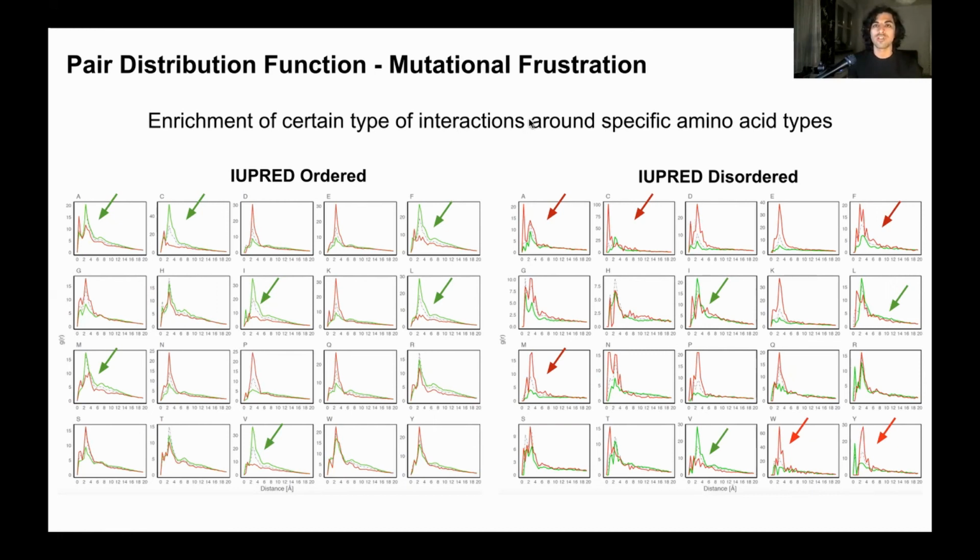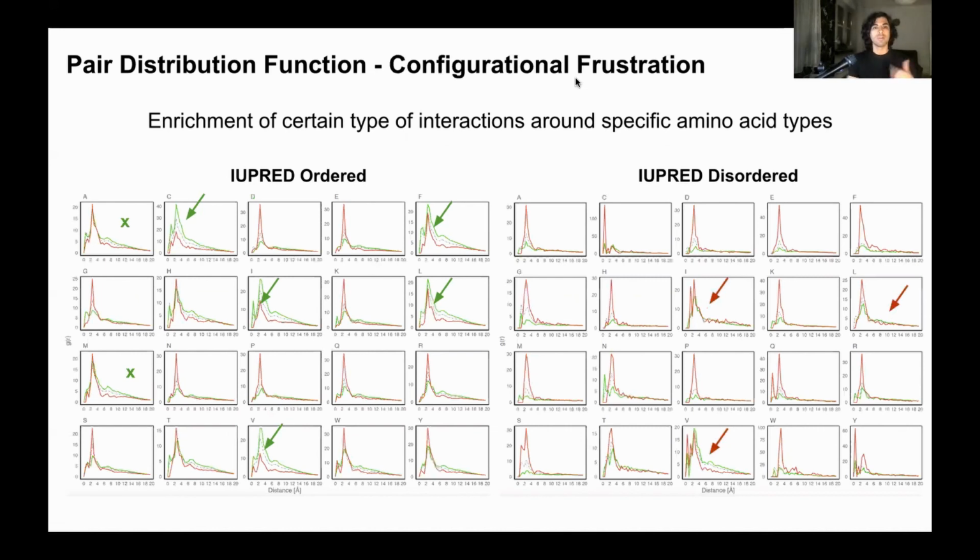The mutational frustration index takes into account the amino acid identity. But if we take into account also the conformation and we calculate the configurational frustration, we observe further things here. For example, the alanine and the methionine are not minimally frustrated anymore when they are ordered, and also the residues that were disordered before and minimally frustrated are now not minimally frustrated anymore. So the whole dataset is really highly frustrated when we take into consideration disorder and configurational frustration.